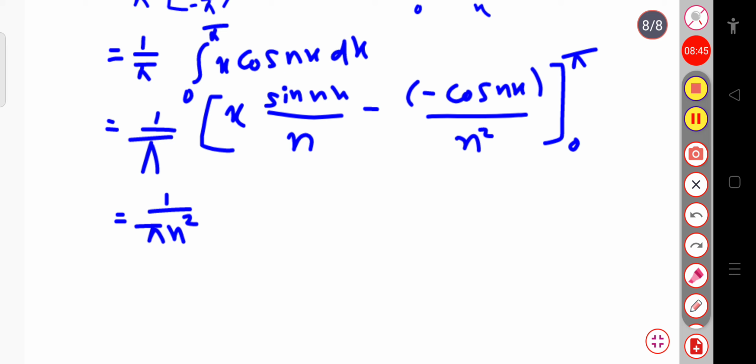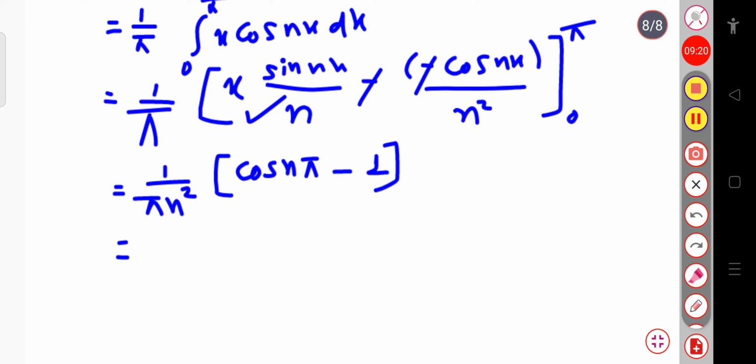And for the second term, this minus into minus becomes plus. So this will be cos n pi by n square, and 1 by n square is already taken common. So first of all I will write, this is your cos n pi. Again minus, this minus becomes plus. Minus for the lower limit, this is your cos 0. So cos 0 is your 1. Okay. Now for this cos n pi, I can write this is equal to 1 by pi n square, remain as it is. Cos n pi is your minus 1 power n, and this is your minus 1.